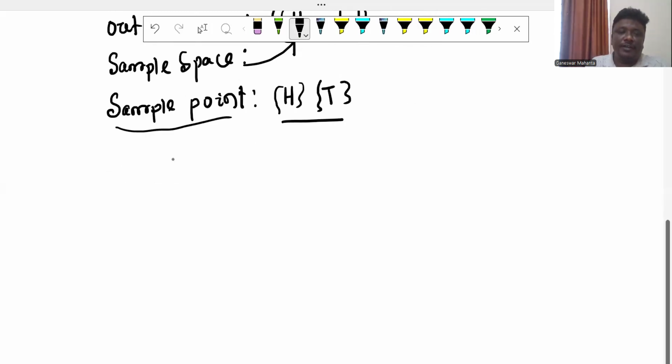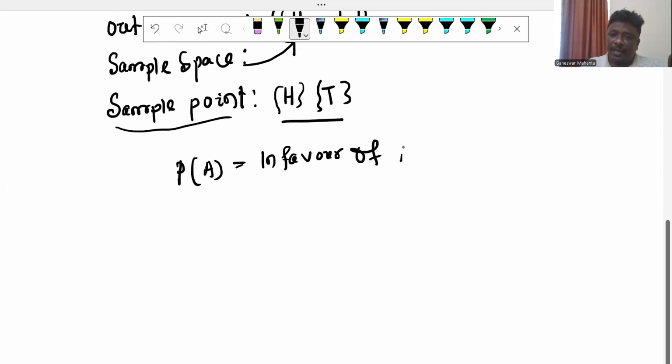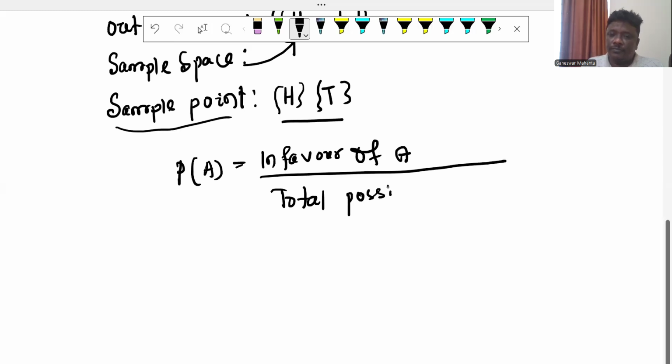As previously defined, the probability of any number: in favor of that number, how many are present. In favor of A, what are the possible, and total possible outcomes or sample space? Just remember, this is our specific formula.